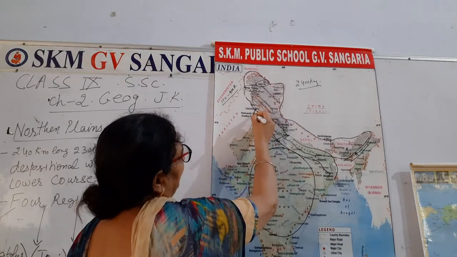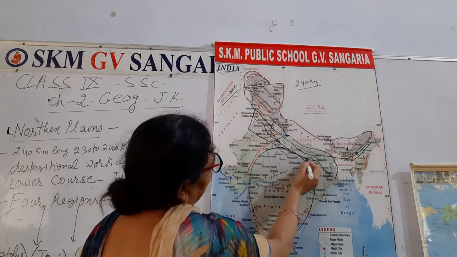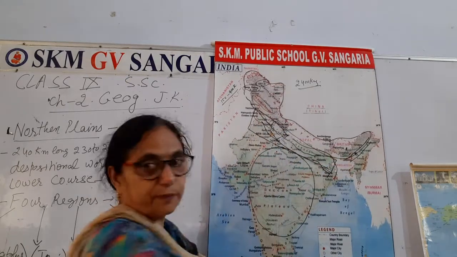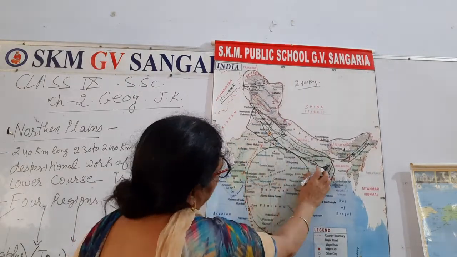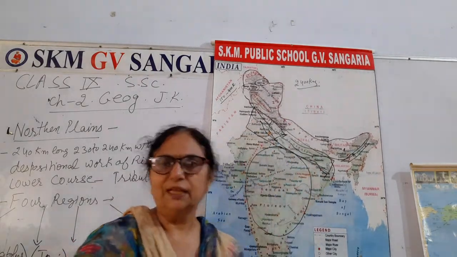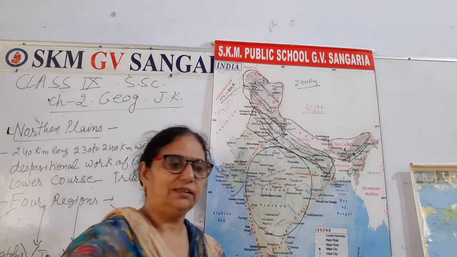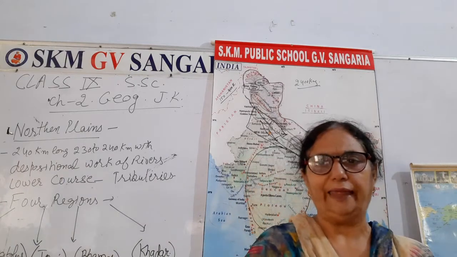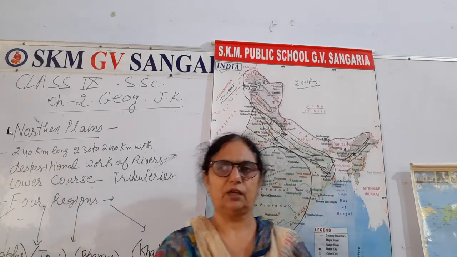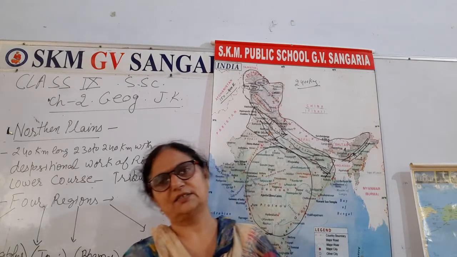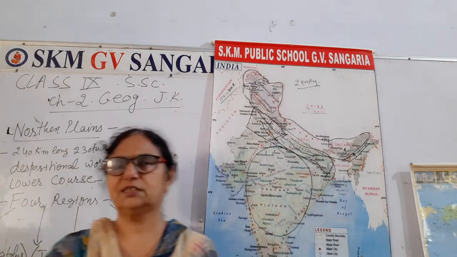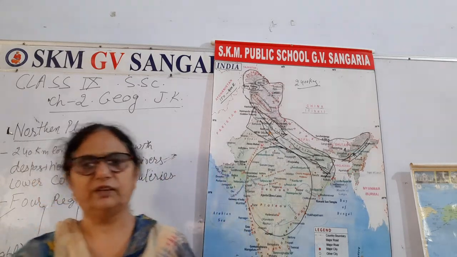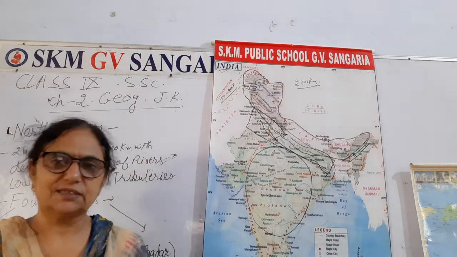These are from here, from Punjab to this area, the northern plains. And UP, this square area, on which I had put the square, this area is of the northern plains. Average extent is like that: average length 2400 kilometers and approximately 230 to 240 is its width. Right? Approximately this type of area is there, and somewhere it is 230, somewhere 220. So that is the width.